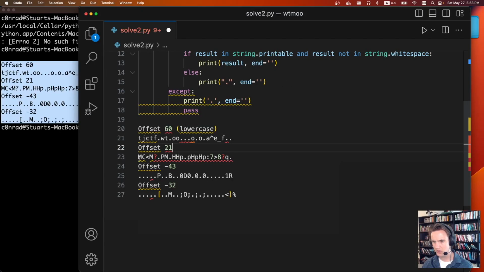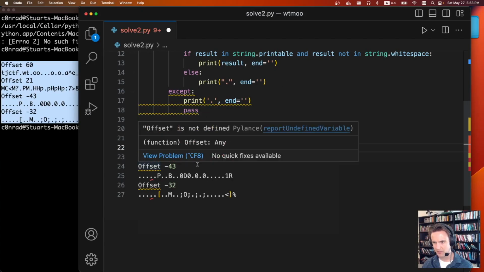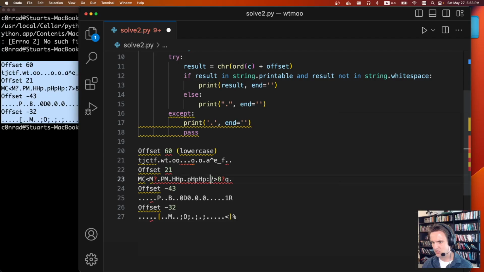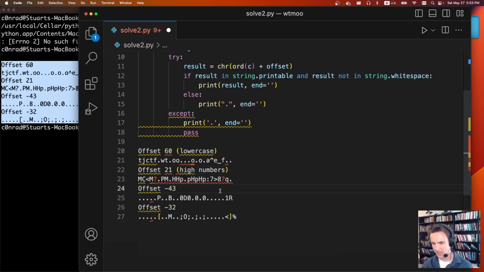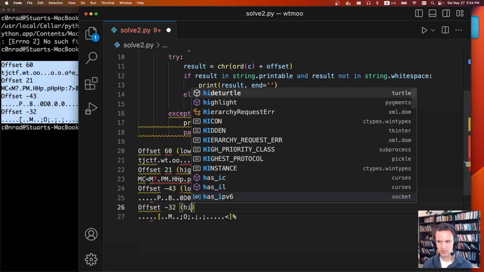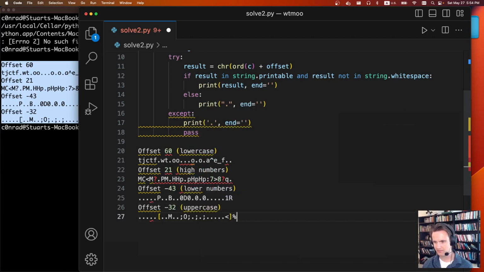We don't really know what this one is, but it's probably not uppercase. If you see a 7 and 8 here, that's the only place there are high numbers, so this is probably high numbers. Uppercase seems a little strange because this is definitely a bracket here, and it has a P here. I see some zeros here and a 1, so I'm going to guess this is low numbers. And here, this must be uppercase because everything else was taken.